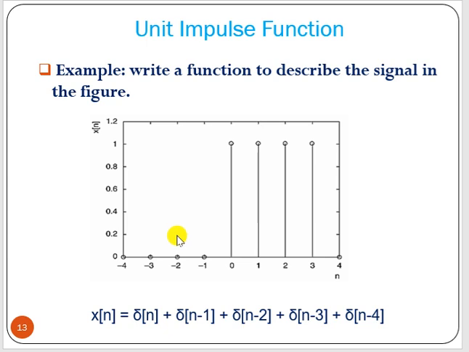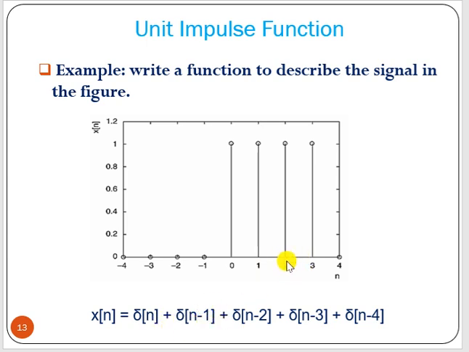Okay. Now say we have these 1, 2, 3, 4 data. All are value 1, n equal to 0, 1, 2, 3. Now how can we represent that signal with unit impulse function? Now this is delta of n. Delta of n is nothing but the 0 position, and this delta of n is shifted right hand side by one sample, that means delayed by 1. So n equal to 1, that means n minus 1. So delta n minus 1.